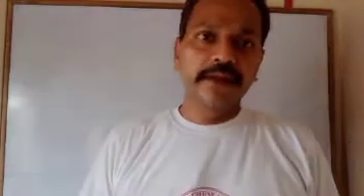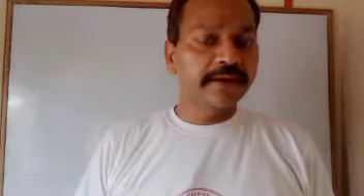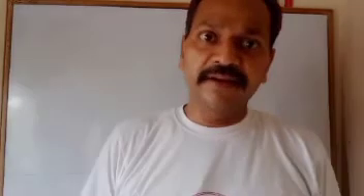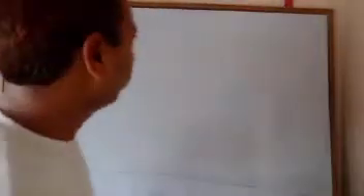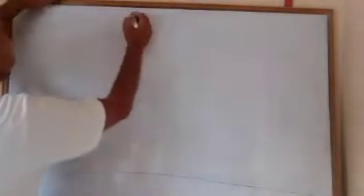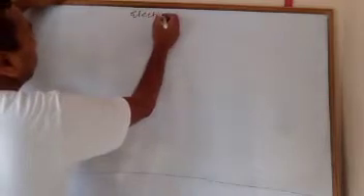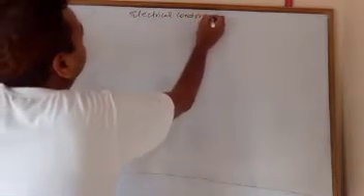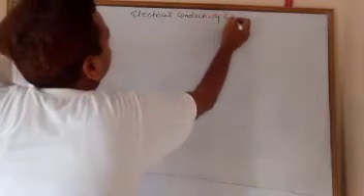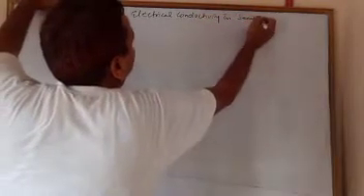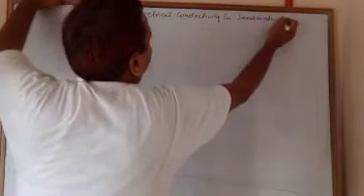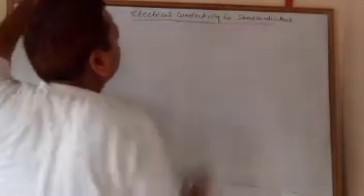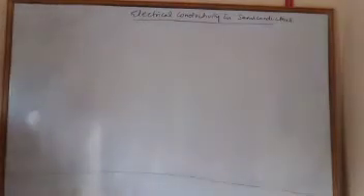Today our topic is electrical conductance in semiconductors. So this is the topic: electrical conductivity in semiconductors.